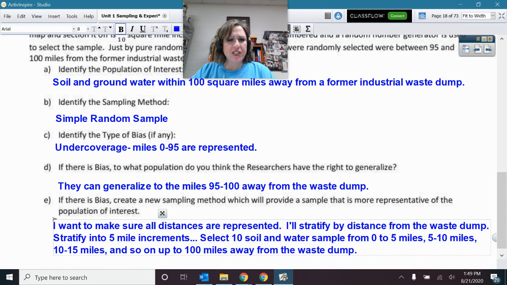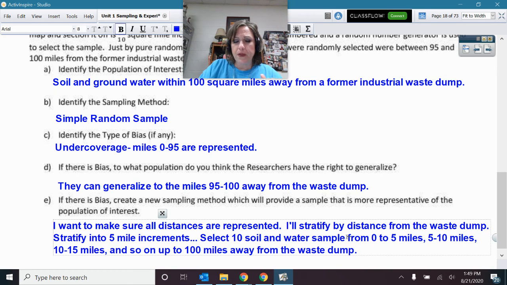Okay. I'm not sure that I wrote it incredibly wonderfully, but the key was I wanted to make sure that all the distances were represented. So I'm going to choose to stratify by that distance from that waste dump. So I decided to stratify into the 5-mile increments. So I'm going to select 10 soil and water samples.